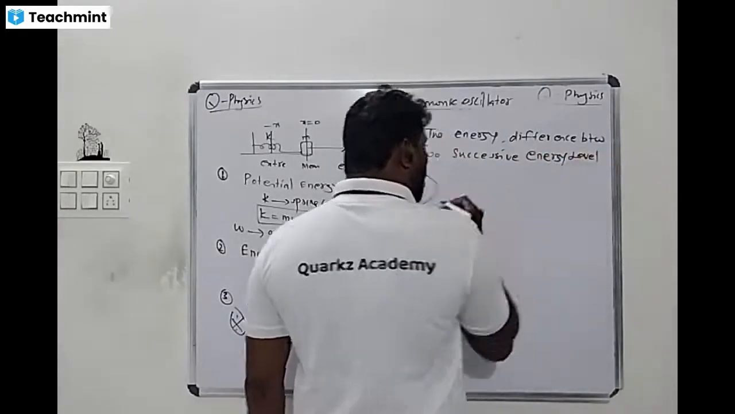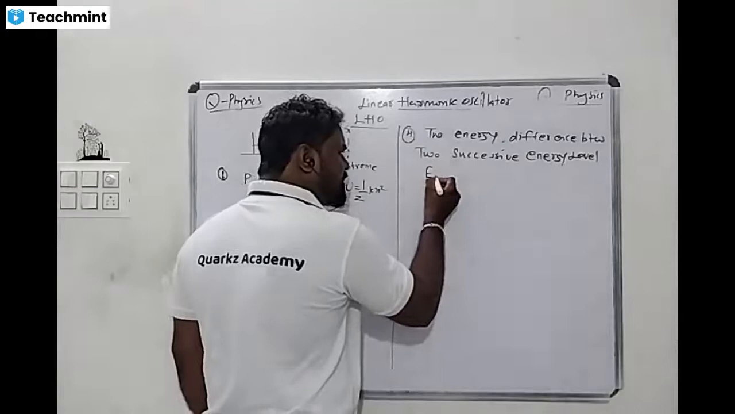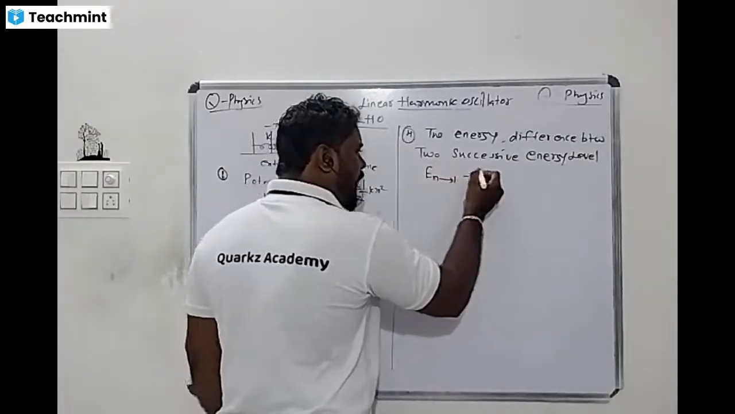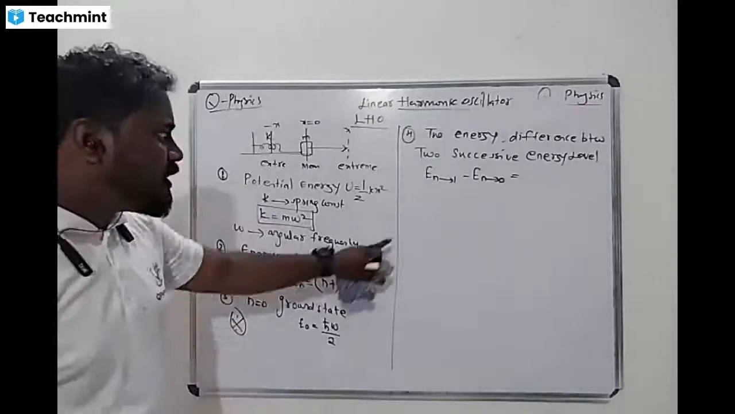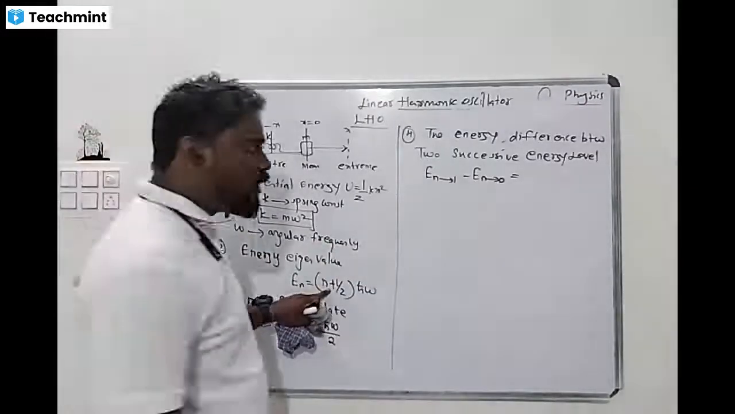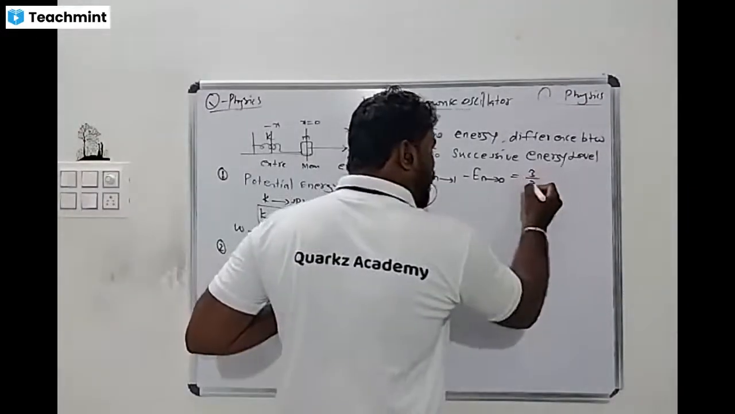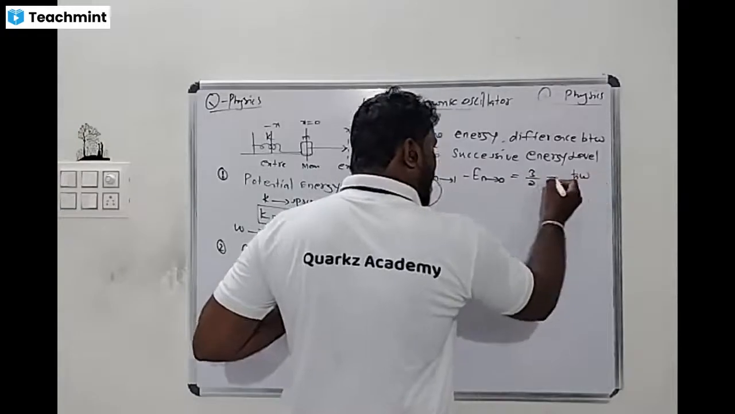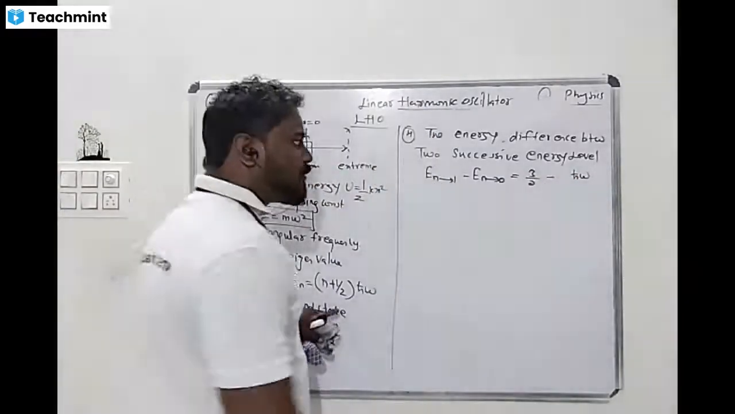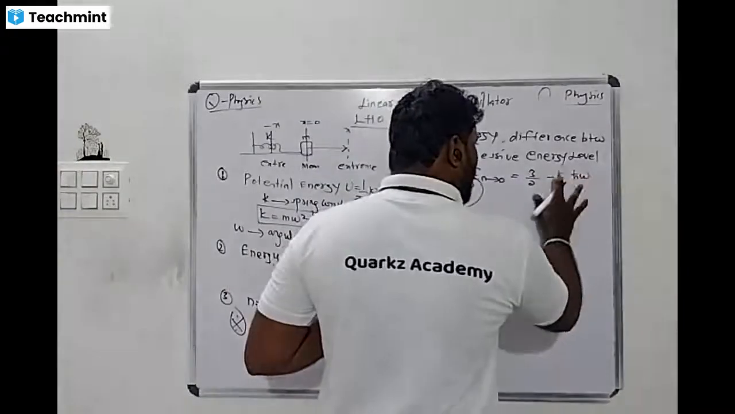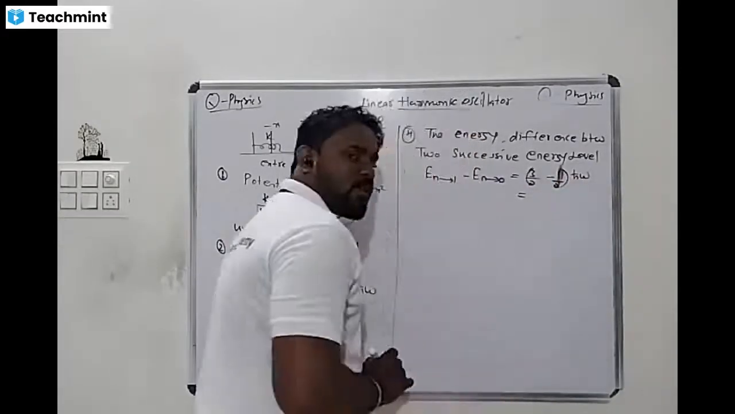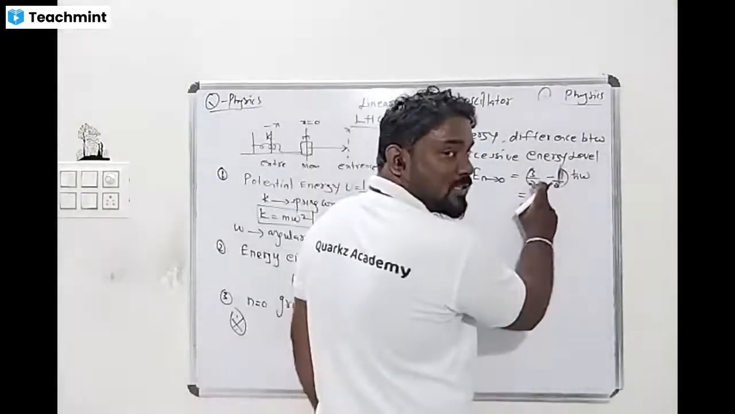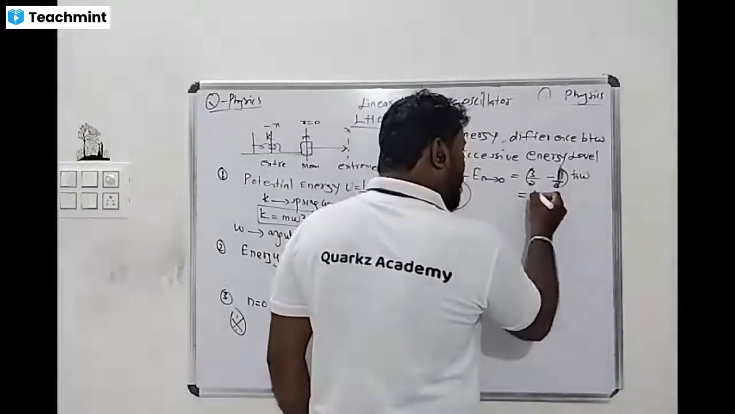Okay, so what is the value? If I take n is equal to 1 and n is equal to 0, what is the value? Anyone? Because n is equal to 1, substitute, what you will get? 3 by 2 h cross omega, minus n is equal to 0 substitute, that is 1 by 2 h cross omega. So 3 minus 1, nothing but h cross omega.